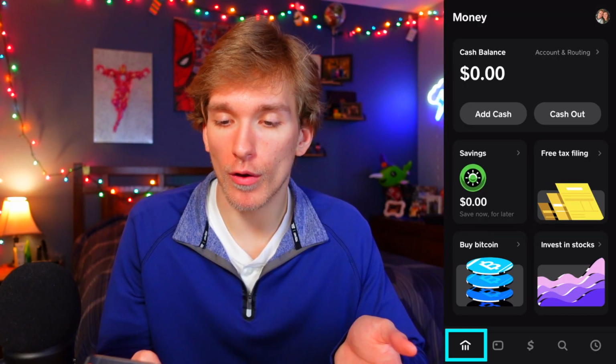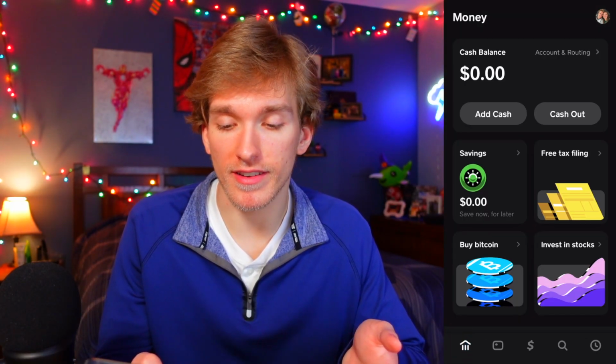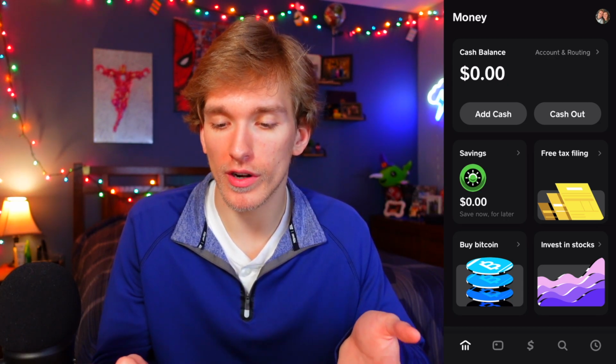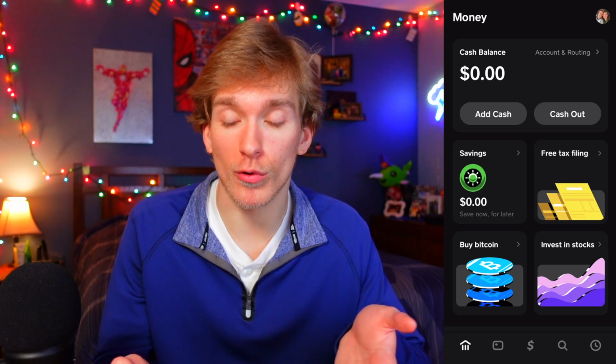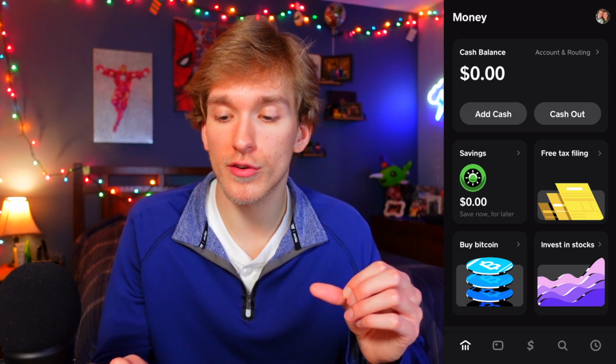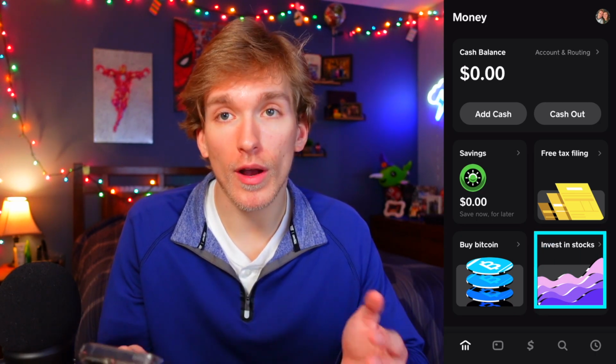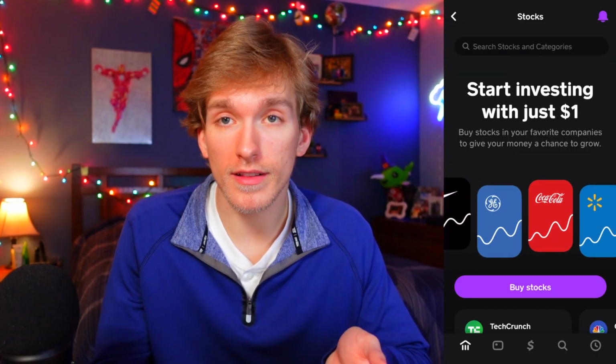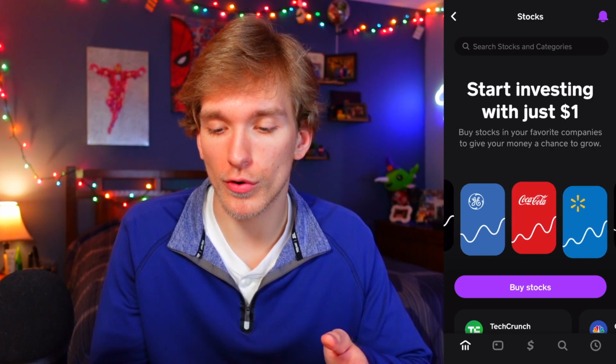So I'm going to click the home tab, and I already have everything set up. This is assuming you already have your bank account information stored in the app to be able to buy stocks or crypto. So this is showing you how to invest in stocks. I'm going to click invest in stocks on the home page right there, as you can see. After I click investing in stocks, it's going to show you different things.